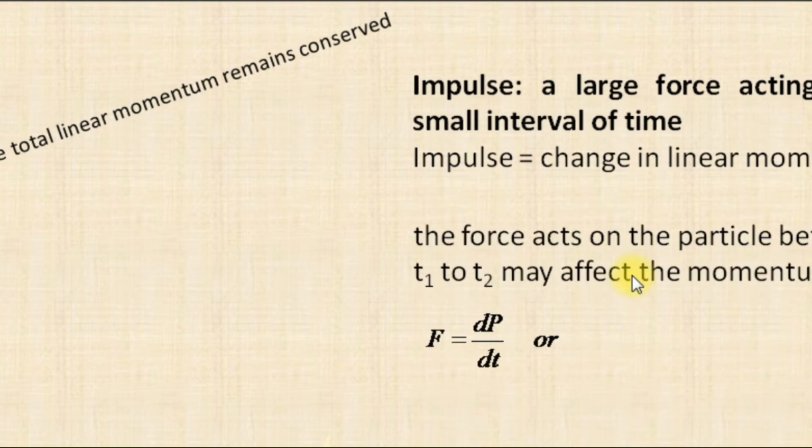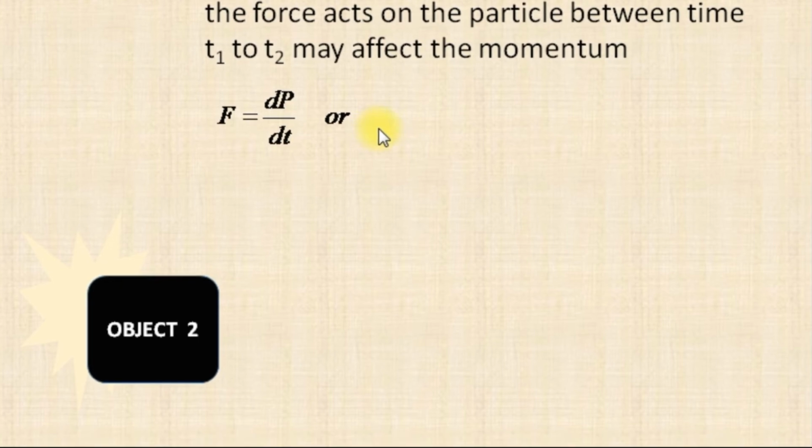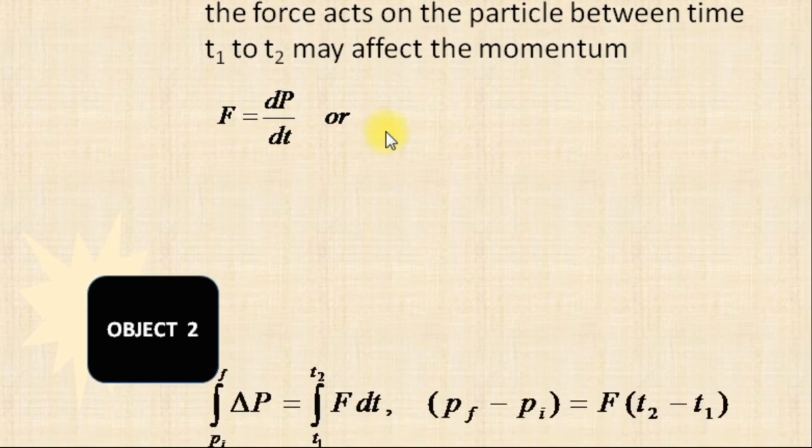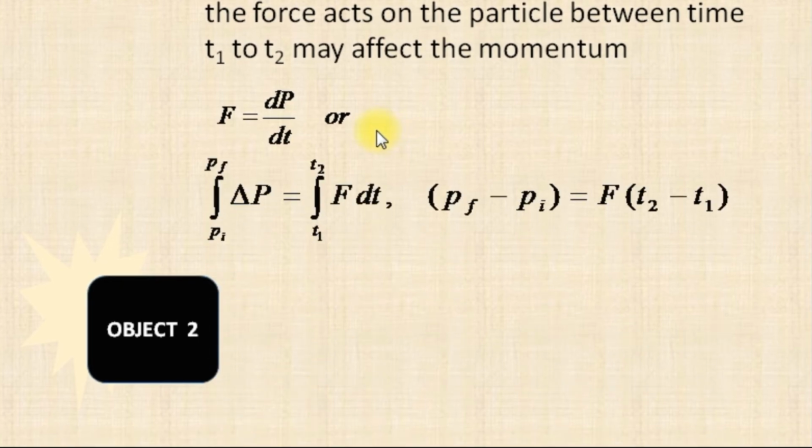If a force acts on a particle between the time interval t1 to t2, this may affect the momentum. According to Newton's second law, the force is equal to dp by dt. Or we can also write this equation as the change in momentum is equal to the force into the change in time. If the time interval is between t1 and t2 and the momentum changes from initial to final momentum, that is pf minus pi is equal to F into t2 minus t1.